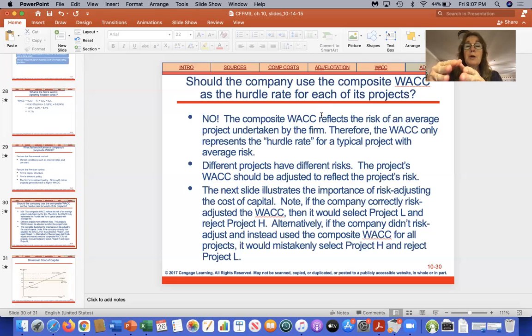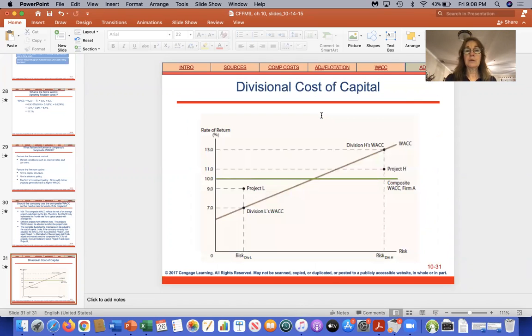Conversely, if you're using it to compare high risk projects that are going to give you a high return, you would accept all of those. So what they're saying here is that if it's a high risk project, you should probably take your weighted average cost of capital and add maybe 3%. If it's a low risk project, you should take your WACC and decrease it by 3%. So you can compare apples to apples.